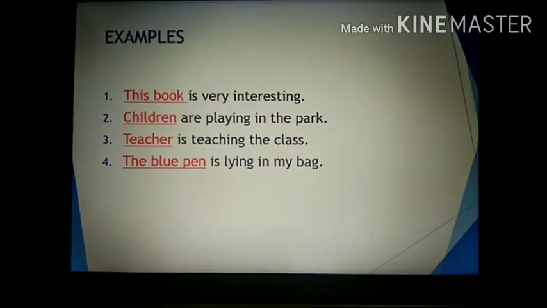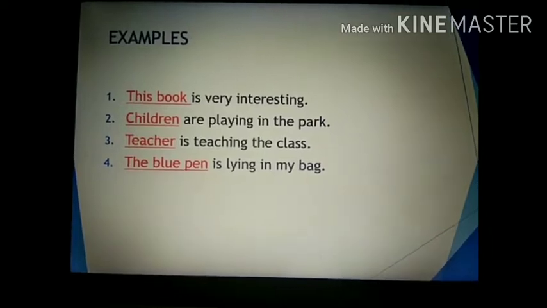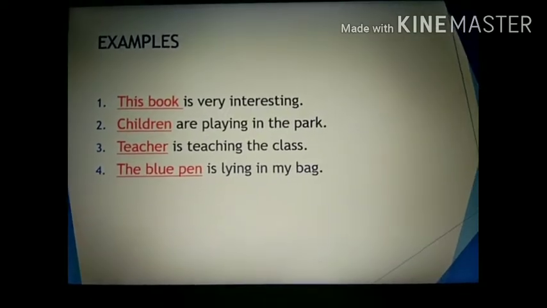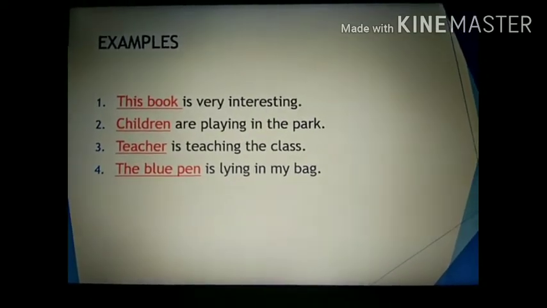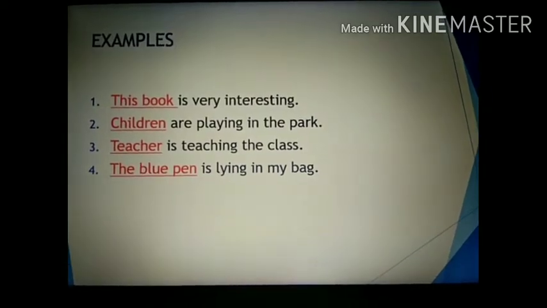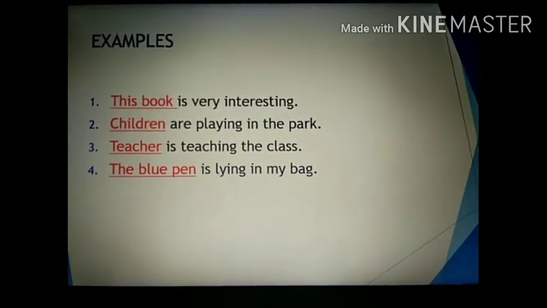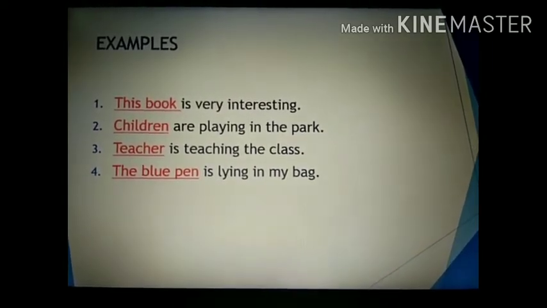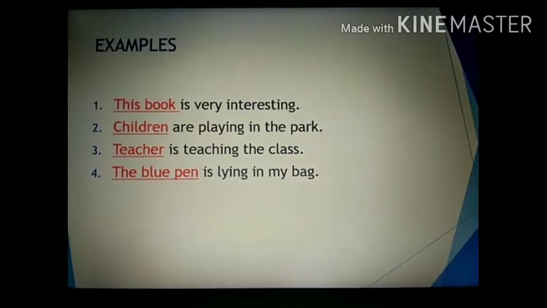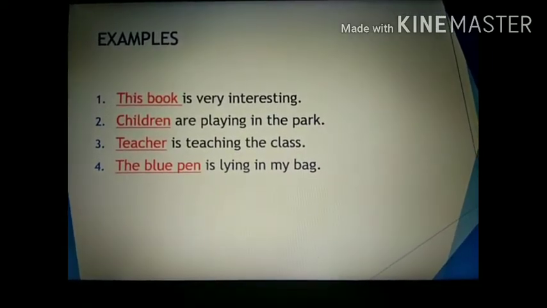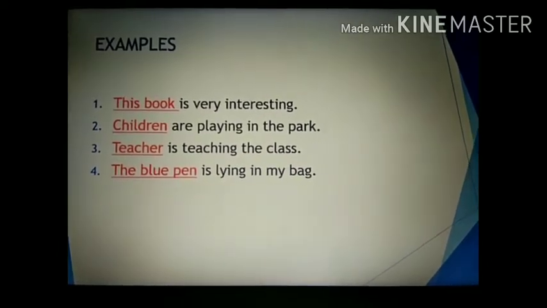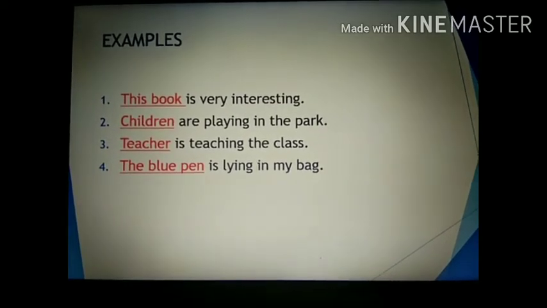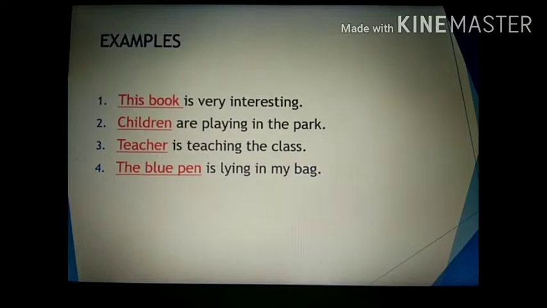Now let's understand the meaning of subject and predicate more clearly with the help of examples. First, this book is very interesting. As I told you, to find the subject from the sentence, we have to ask certain questions like what or who. So, what is interesting? This book is very interesting. Second, children are playing in the park. Who is playing in the park? Children. Third, teacher is teaching in the class. So, who is teaching in the class?